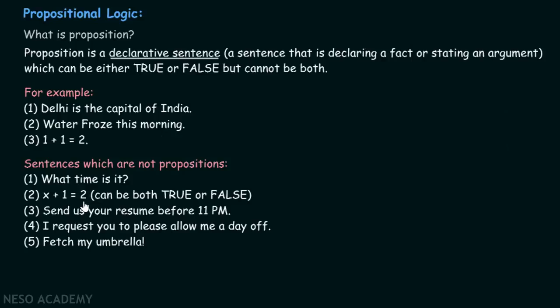x plus 1 equals 2. It might seem like it is a declarative sentence, but think about it. It can be both true or false. Maybe you provide x equals 1. In that case, this statement is true. But if you provide x equals 2, then this statement is false. Therefore, we are not certain about this statement. It totally depends on the value of x. Therefore, we cannot say that it is a proposition. As we know, proposition is a declarative sentence that can be true or false, but it cannot be both.